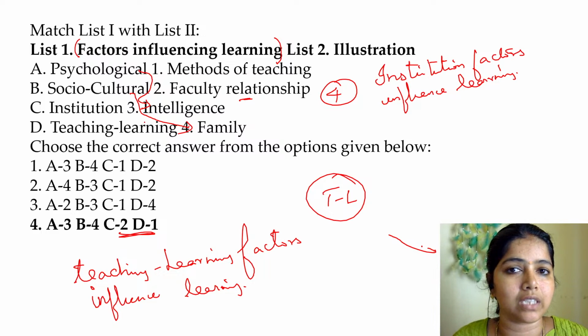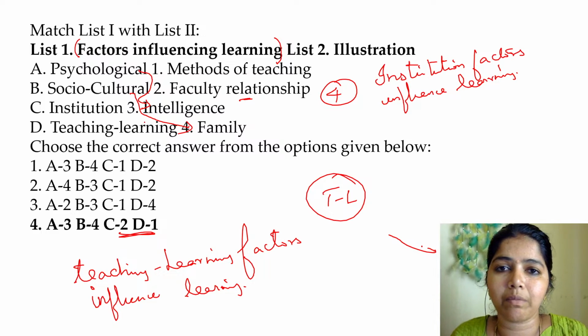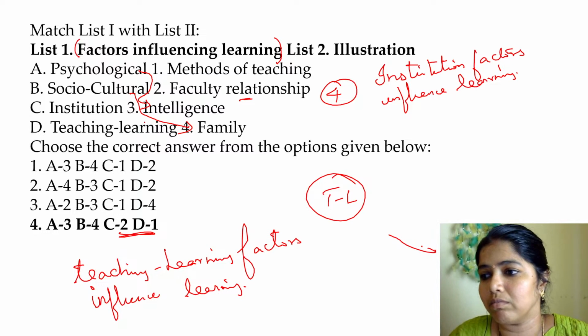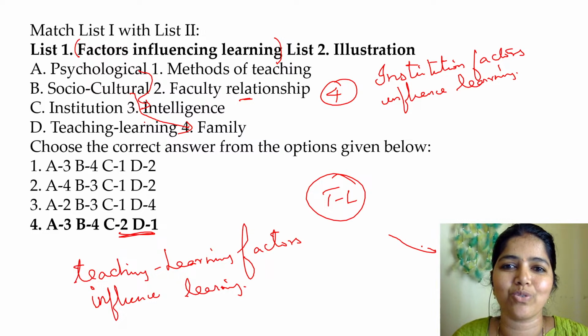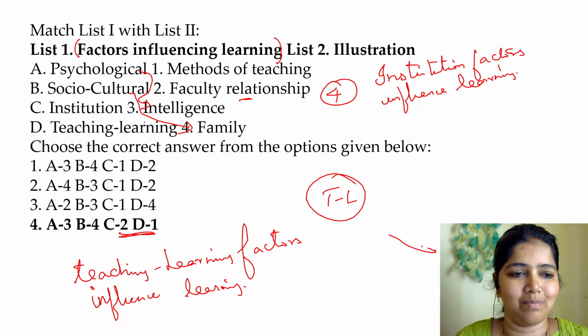In my home, my mother is a teacher. By looking at my mother's teaching, my mother's way of communicating with children, I am getting impressed. I am being influenced to take up teaching as my profession. So this is a socio-cultural factor which influences learning. I started to learn in that way so that I can teach. So that comes from the family, right?